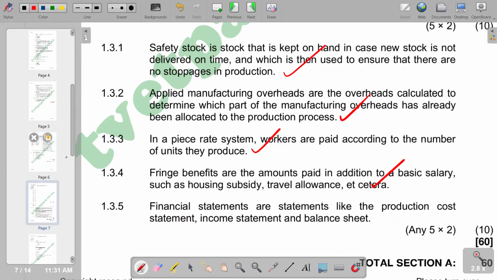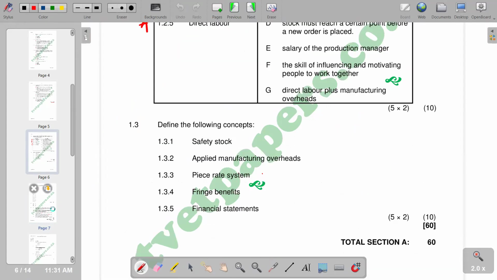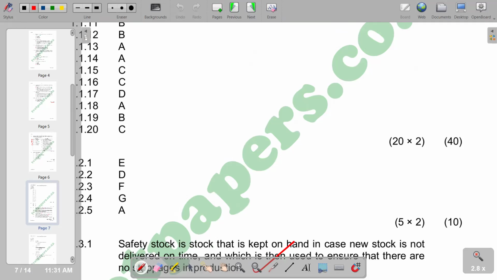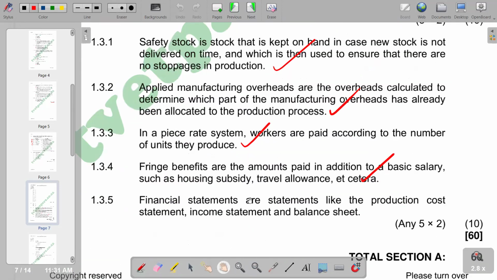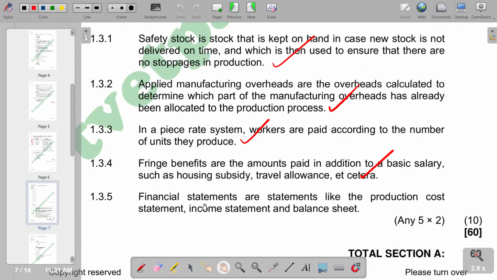So we have got 1.3.5, which is financial statements. So explanation on financial statements, we are saying these are statements like the production cost statement, income statement, and balance sheet. So these are the statements that determine the position of the business and the performance of the business in terms of whether they are making profits in terms of the income statement, and the financial position in terms of the relationship that exists between assets, liabilities, and owners' equity is reflected in the balance sheet.